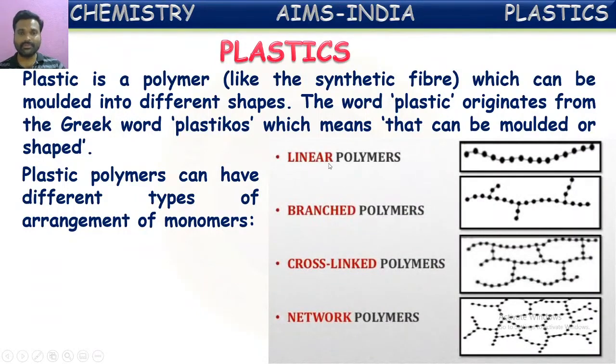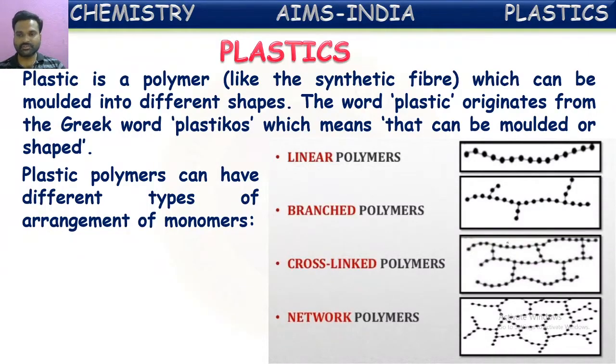A linear polymer is one in which all the monomers are linked to one another like a chain in one line. That is called a linear polymer. Some plastics contain branched polymers, which means that instead of being only in one line, the monomer molecules are combined in branches. That is called a branched polymer. Some are there here.